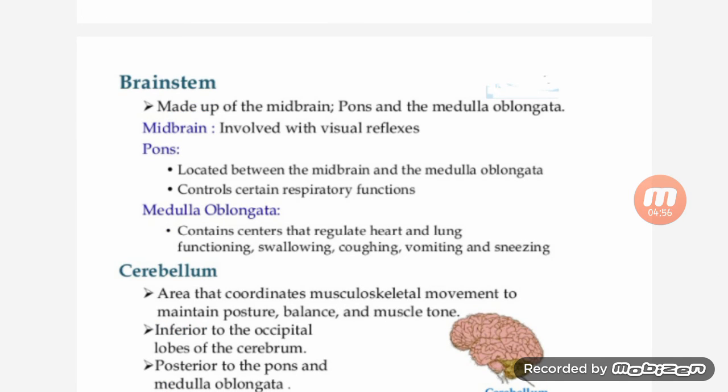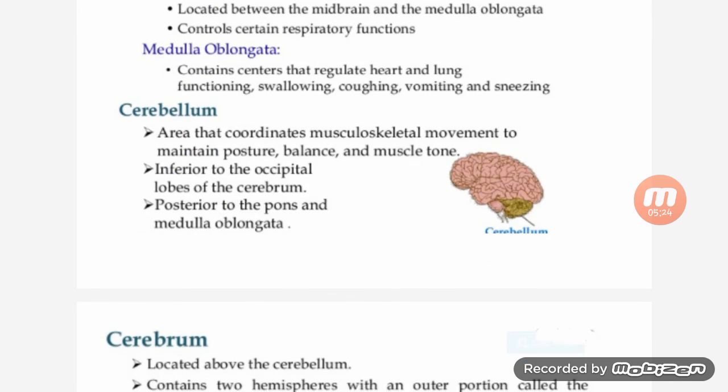The brainstem is made up of the midbrain, pons, and the medulla oblongata. The midbrain is involved with visual reflexes. The pons is located between the midbrain and the medulla oblongata and controls certain respiratory functions. The medulla oblongata contains the centers that regulate heart and lung functioning, swallowing, coughing, vomiting, and sneezing. So coughing, swallowing, and sneezing are controlled by the medulla oblongata.